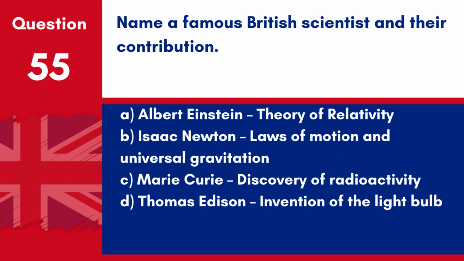Question 55. Name a famous British scientist and their contribution. A. Albert Einstein, Theory of Relativity. B. Isaac Newton, Laws of Motion and Universal Gravitation. C. Marie Curie, Discovery of Radioactivity. D. Thomas Edison, Invention of the light bulb. Answer B. Isaac Newton, Laws of Motion and Universal Gravitation. Isaac Newton, a famous British scientist, is known for his laws of motion and the law of universal gravitation.